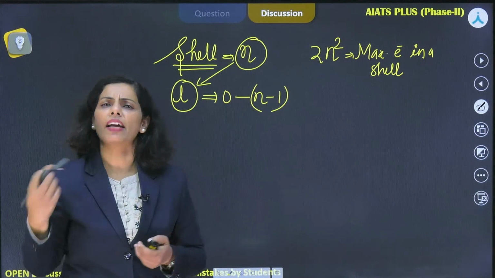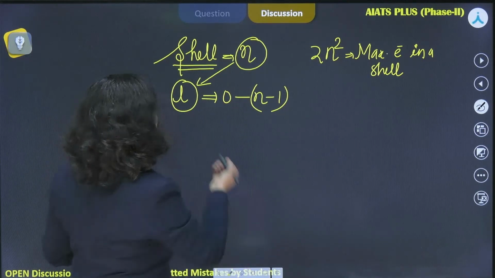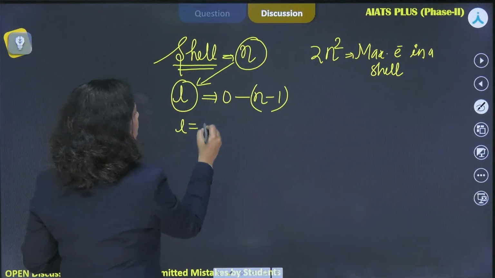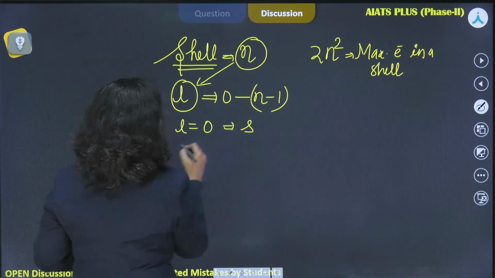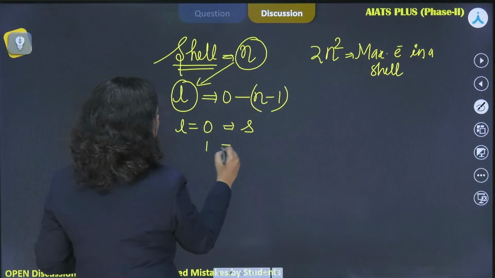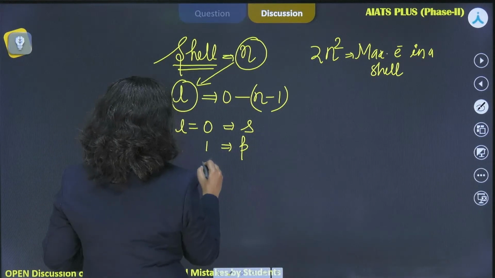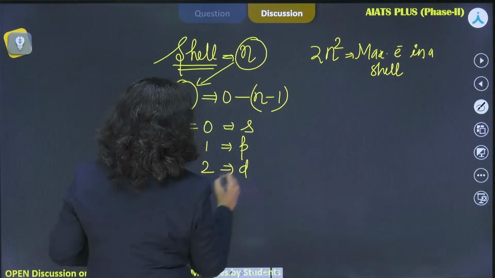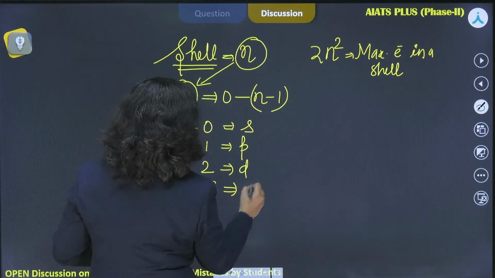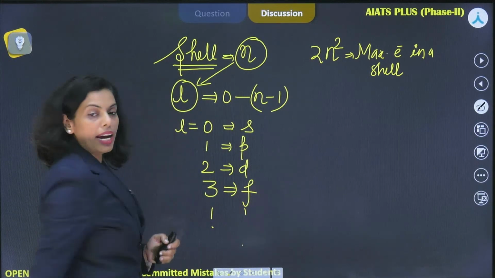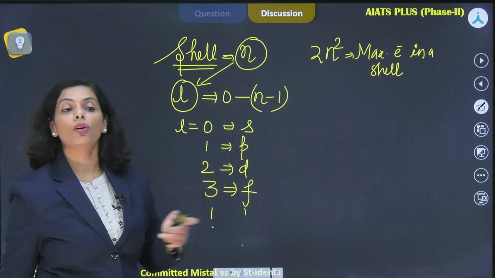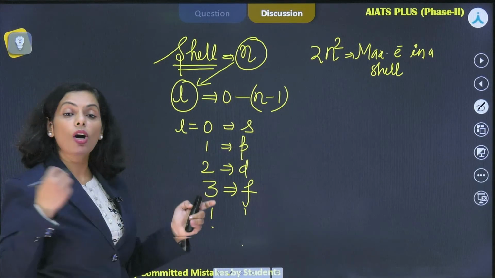Now the question comes: why are we finding the l value? Just to identify the orbital. If l value is 0, then it aligns with the s orbital. If it is 1, it's for p, 2 for d, 3 for f, and so on, right? Now the question was how to find out the number of electrons in an orbital.